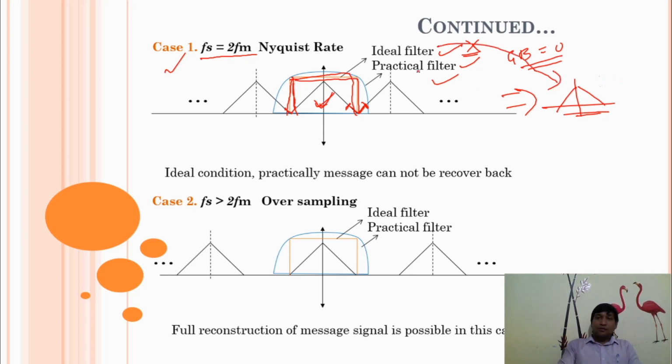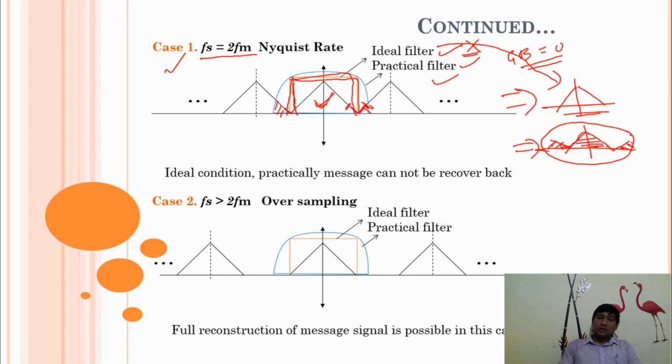But for the case of a practical filter, there will be mixing of adjacent edges, so the output will be this. It means originally we transmitted only this signal, but we receive this extra signal.